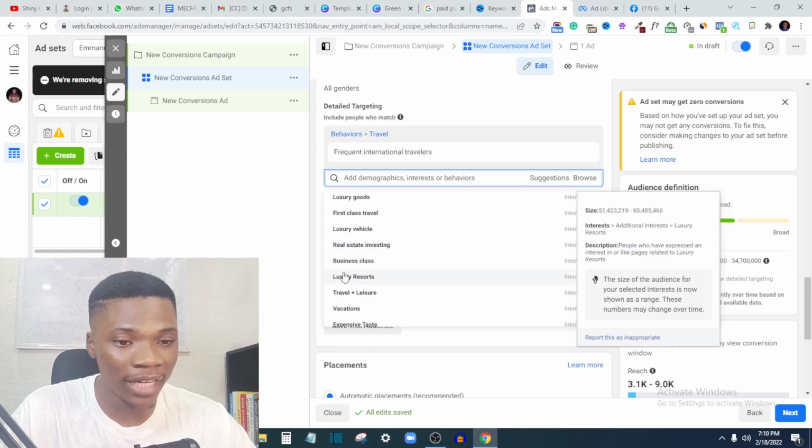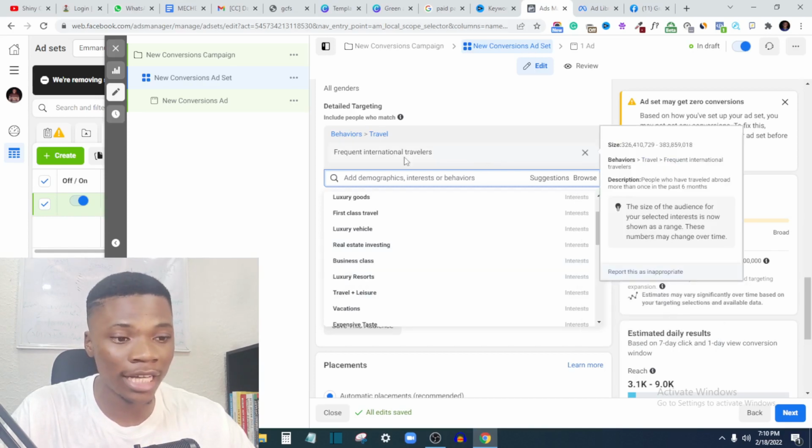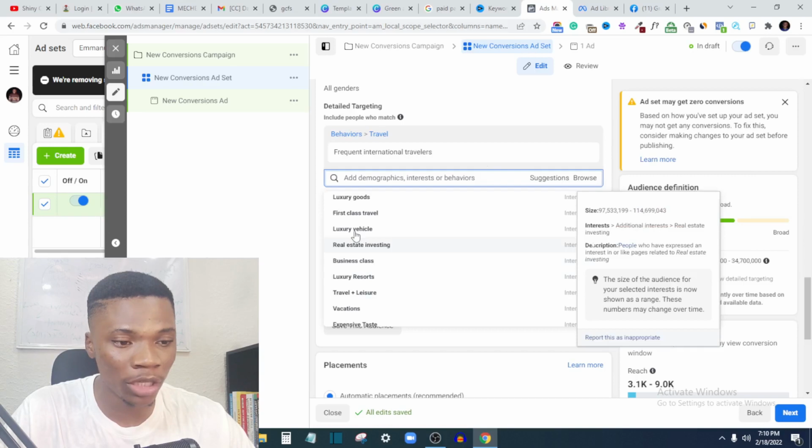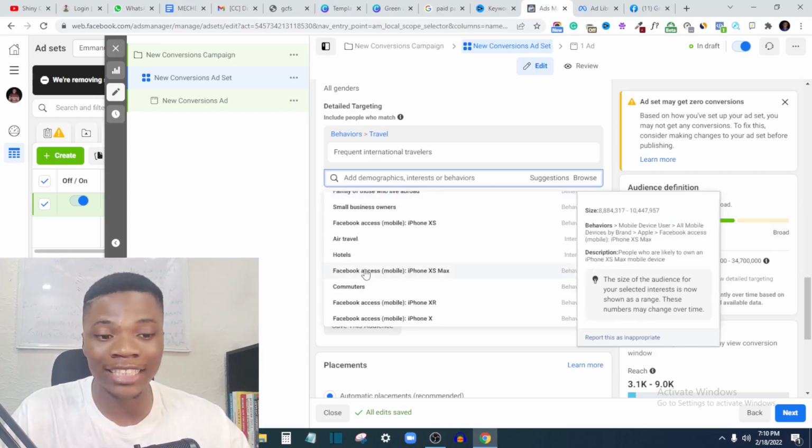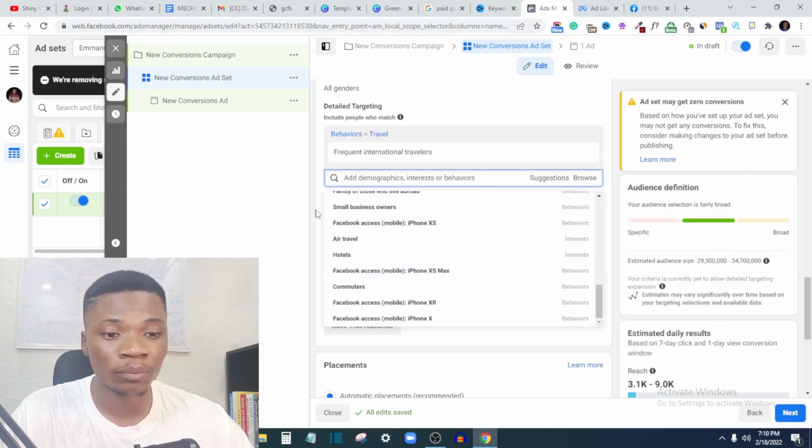So if you can get the first behavior or interest, allow Facebook to help you using the suggestions, and then you see expensive taste, tourism, and all those things, right? So this way you'll be targeting people who have real money, right? Who have like serious money to spend. This is how you reach people who have a lot of money to spend on high ticket product using Facebook ads, right?